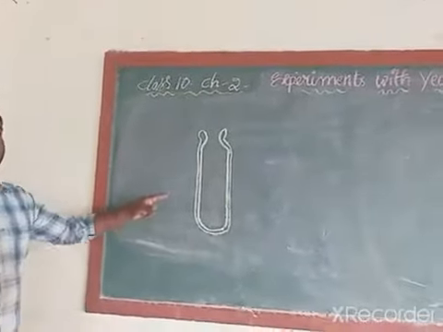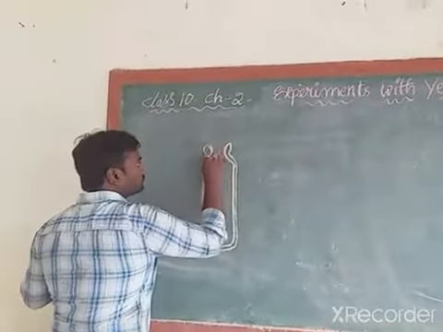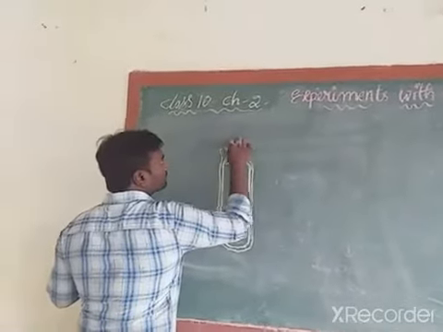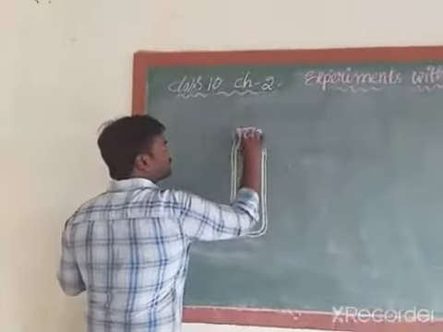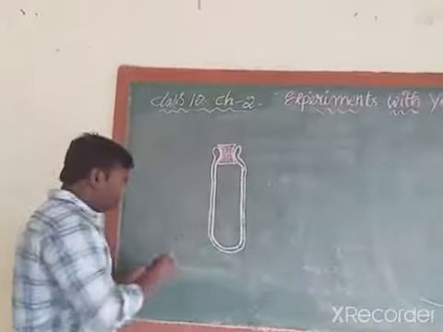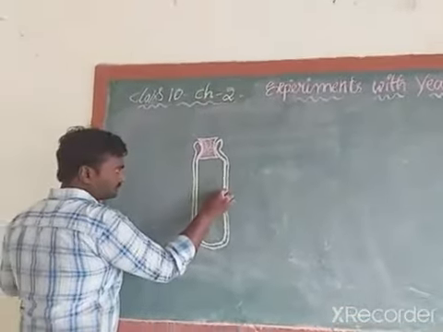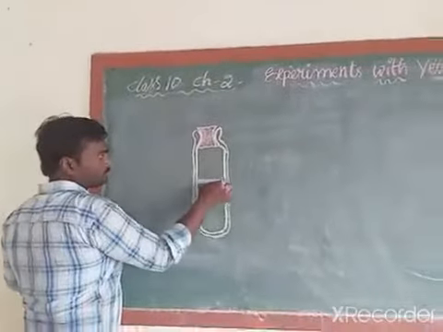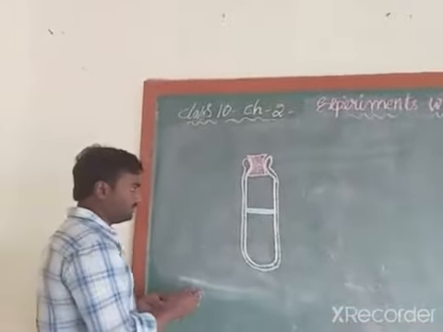First draw like this. Next, this is the rubber cork. Okay, now next one.